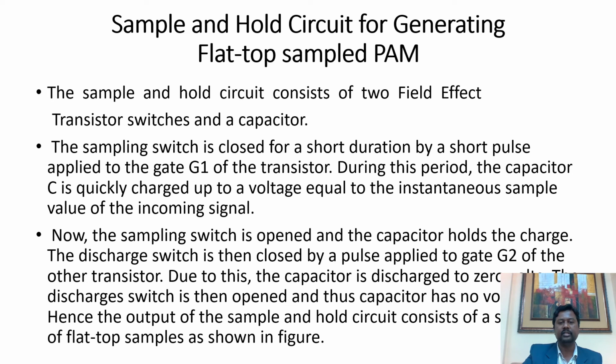The discharge switch is then closed by a pulse applied to gate 2 of the other transistor. Due to this, the capacitor is discharged to zero value. The discharge switch is then open and thus the capacitor has no voltage remaining. Hence the output of the sample and hold circuit consists of a sequence of pulses of flat top samples.